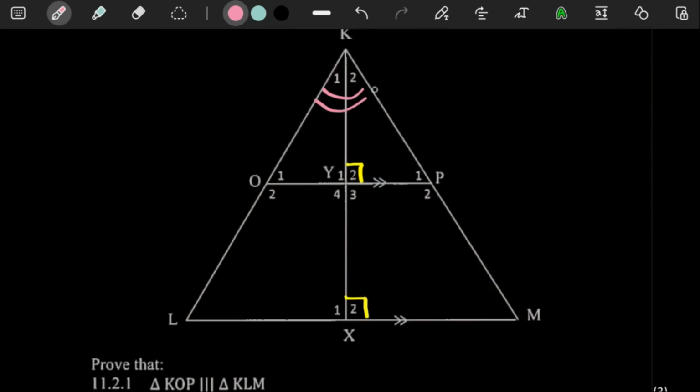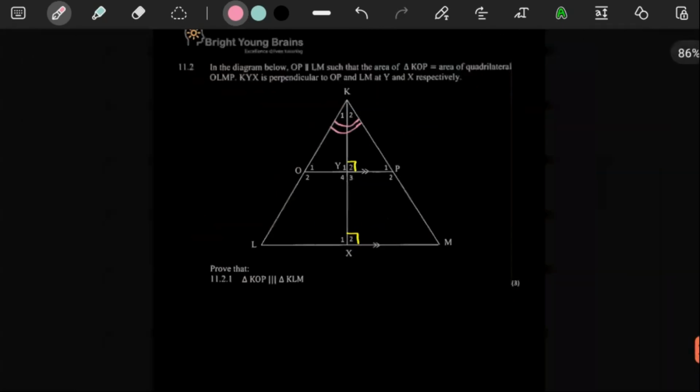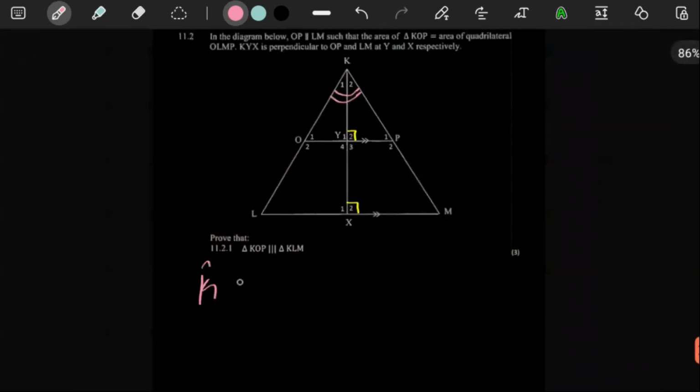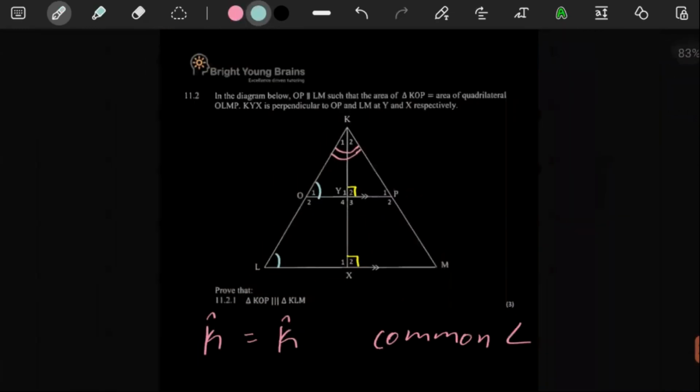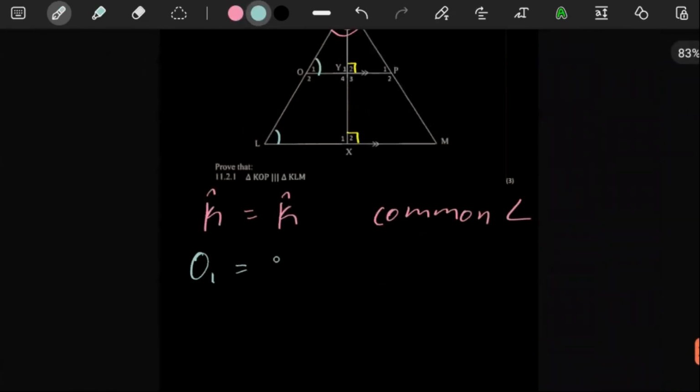The first one is K. K is a common angle. So we can just say here K is equal to K, common angle. And then O1 is equal to L, corresponding angles.